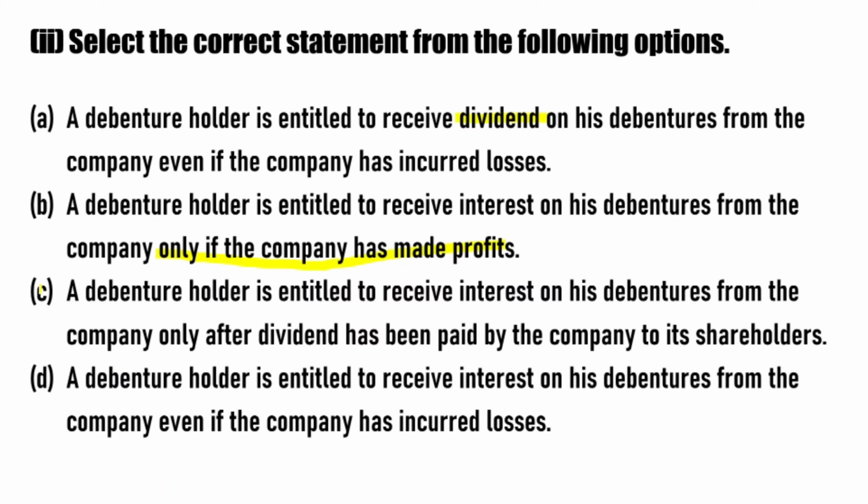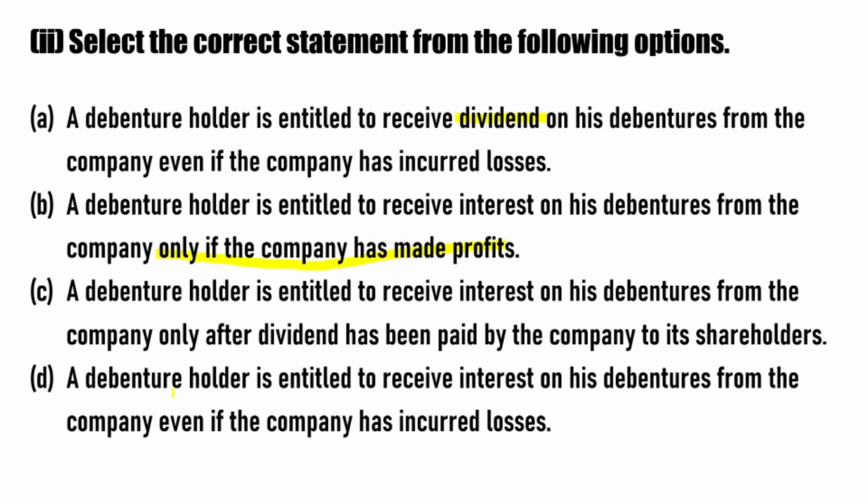The third statement is: a debenture holder is entitled to receive interest on his debentures from the company only after dividend has been paid to its shareholders. This statement is also wrong, because firstly interest is paid to the debenture holders, then shareholders get the dividend.